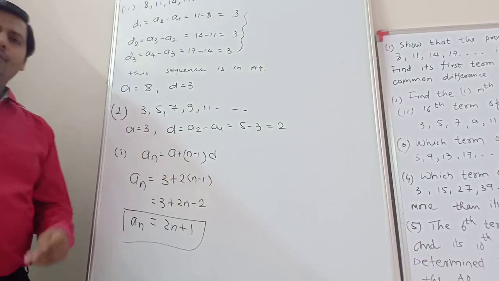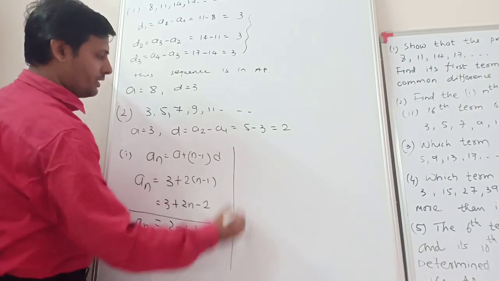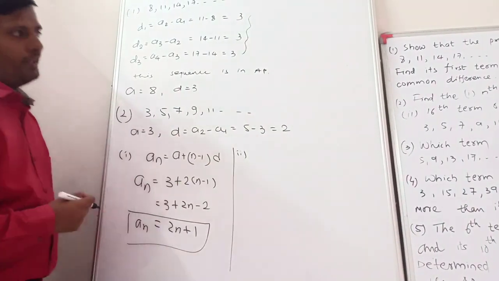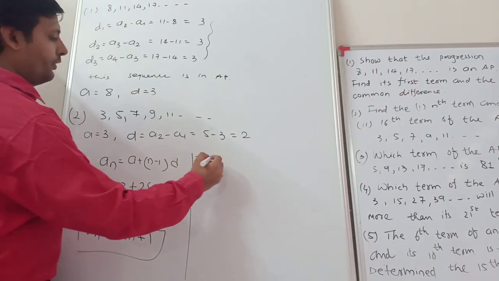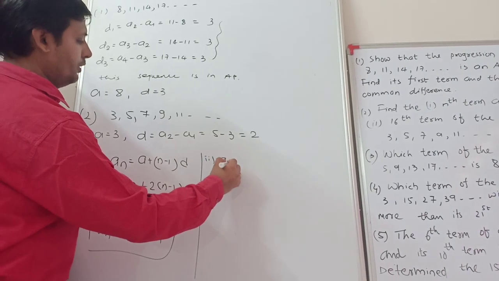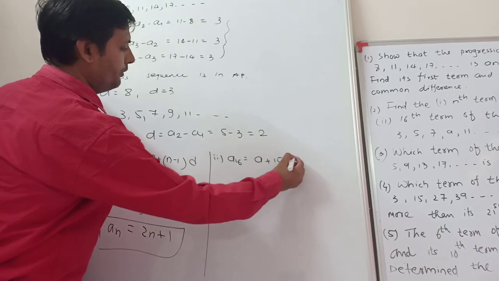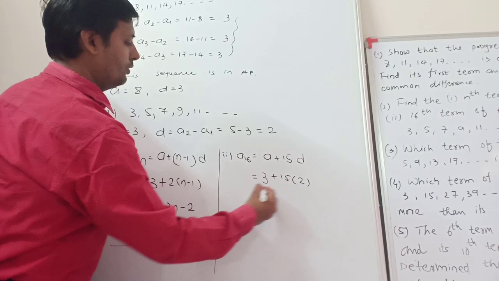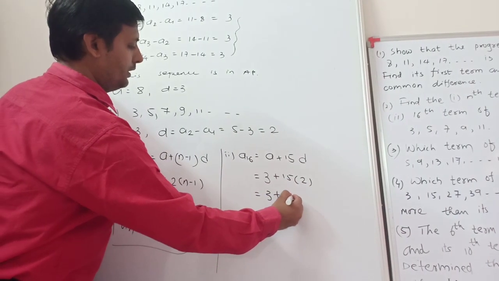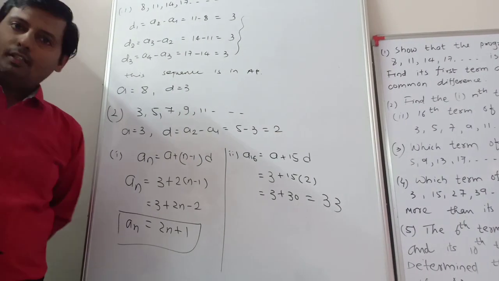Once you get the nth term, you can find any of the terms. Understood? Now in part 2 we also find the 16th term. For the 16th term you can apply both formulas. First, a16: the formula is a plus (n minus 1) d, so 16 minus 1, 15, into d. Here a is 3, plus 15 into d, which is 2. So 3 plus 30 is 33. The 16th term of the given AP is equal to 33.